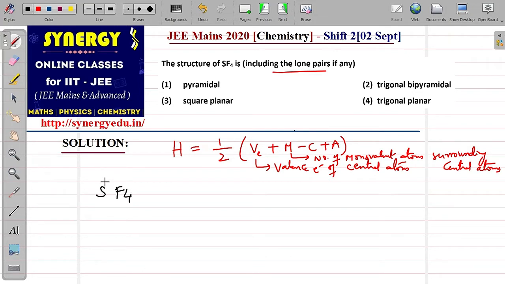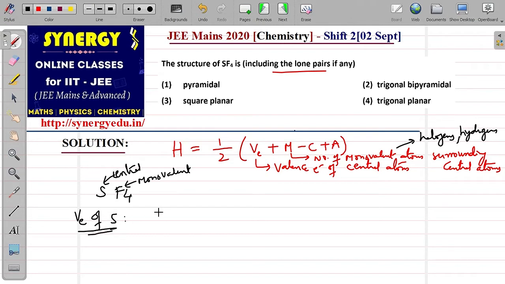Now in SF4, what is the central atom? This is the central atom, and this is monovalent. What are the monovalent atoms? Halogens and hydrogens. Remember this. So halogen is monovalent here, and all halogens are monovalent. Now, in order to apply the formula, I need to know the valence electrons also. So for the valence electrons of the central atom, first you have to write the configuration.